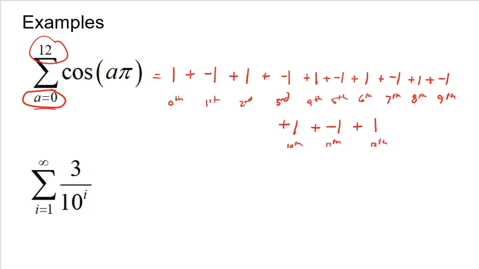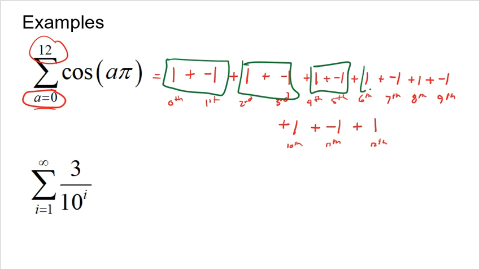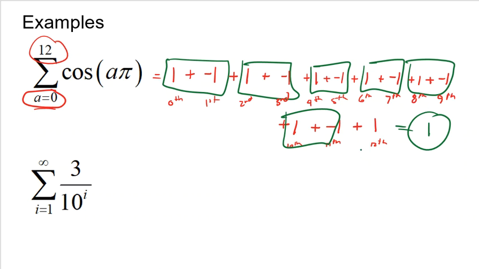Now, this is awesome because if you add these together, you get 0, 0, 0, 0, 0. So my final answer is just 1. Crazy, right? But I know there's a little bit of a trick here, which makes it weird. But come on, we've done trig. It wasn't that long ago that we did some trig. But it's pretty easy because all we're doing is plugging in positive whole numbers. So it actually makes it very easy to understand 0 pi, 3 pi, 4 pi, 5 pi, 6 pi. Very simple in that unit circle.